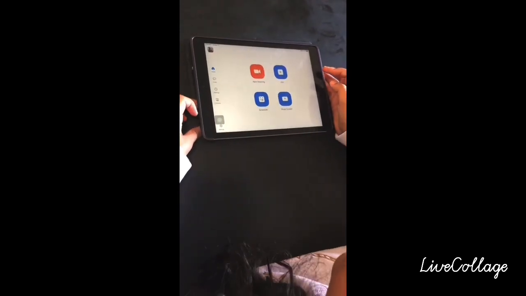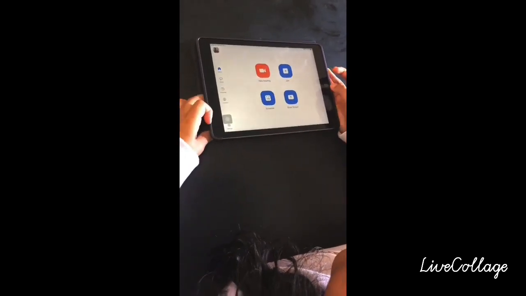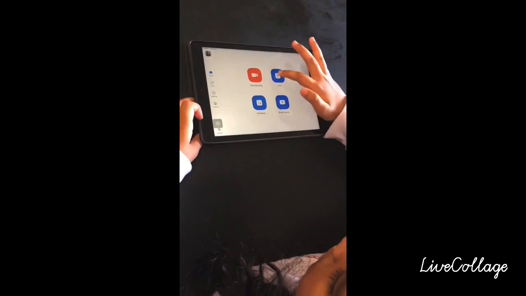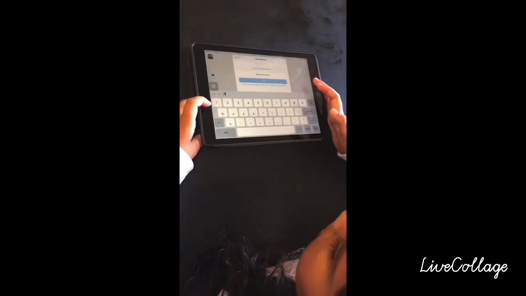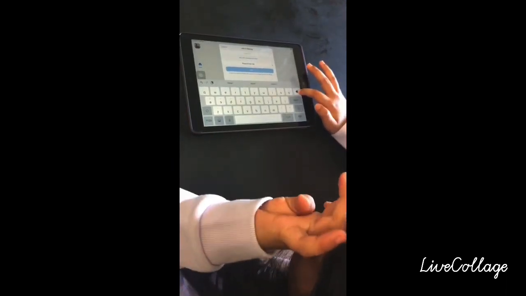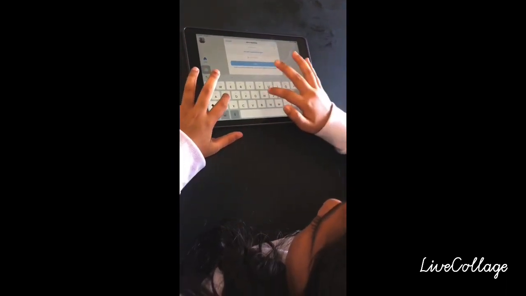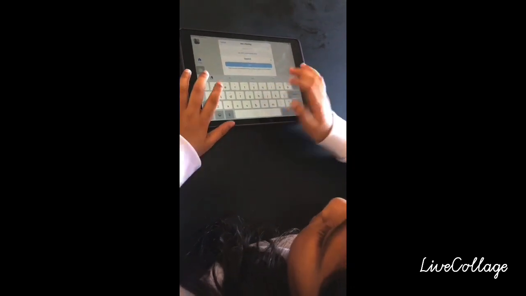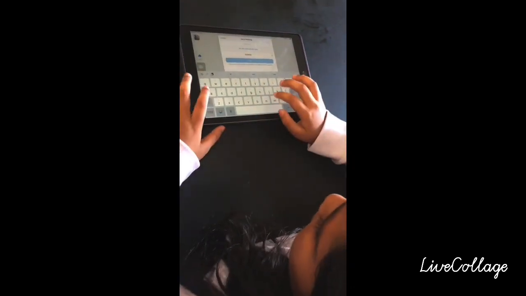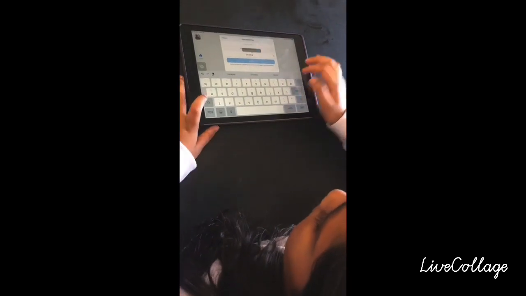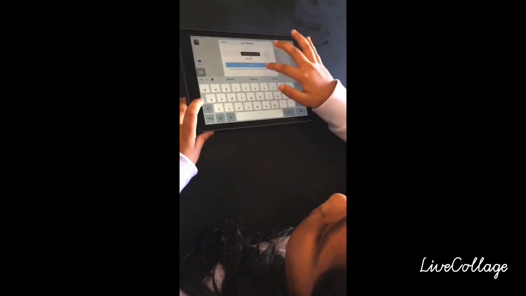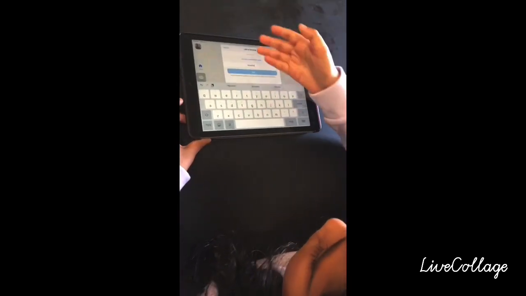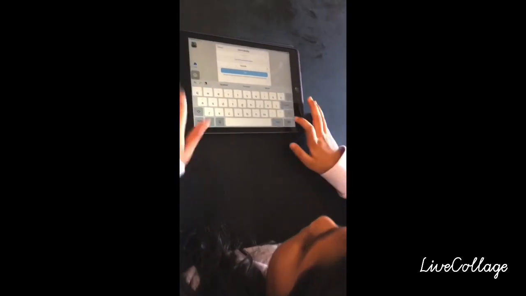So the second way is, you can press join, and if a person gives you a meeting ID, you can change the name. If the person gives you a meeting ID, you can enter the meeting ID right here. And then you can join in with your name. Because I don't have a meeting ID, I'm not going to join.